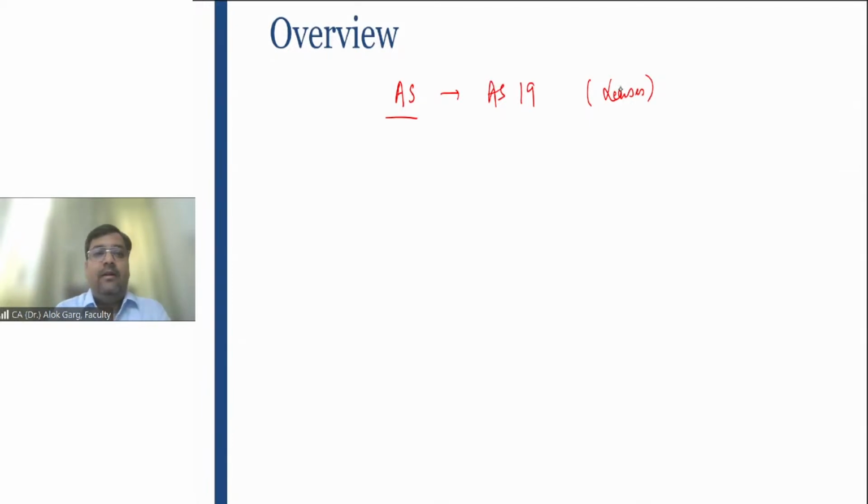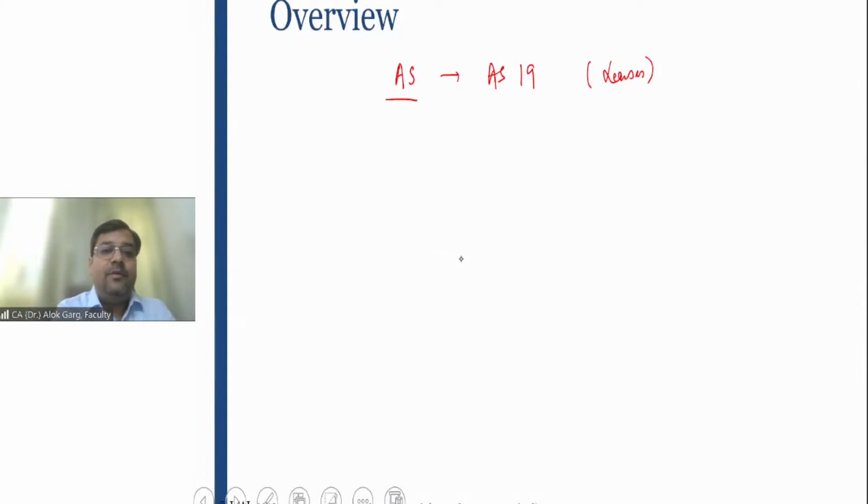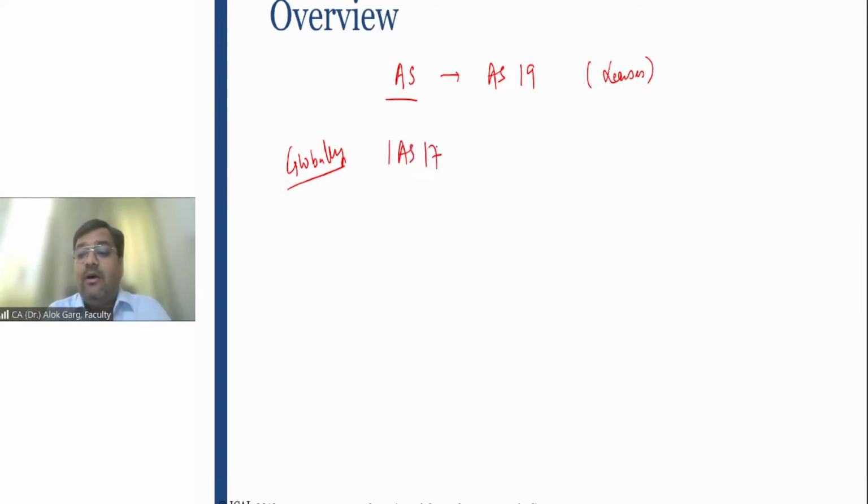Friends, then if I talk about it globally, earlier IAS 17 was there. International Accounting Standard 17 was there, which takes care of leases, right?